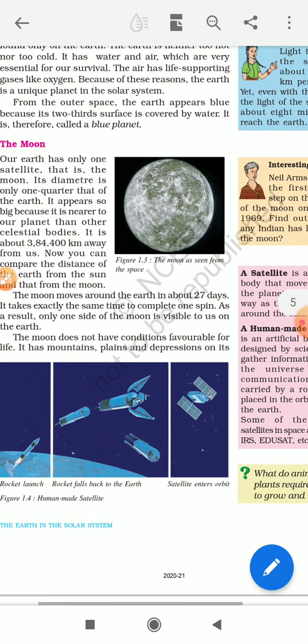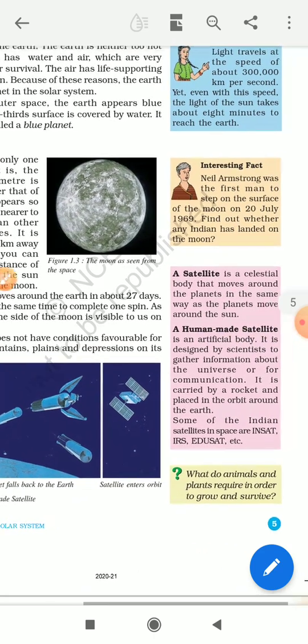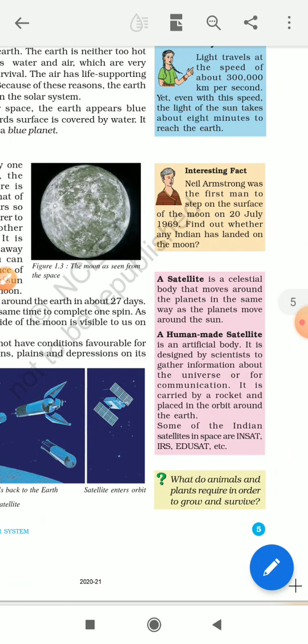They are carried by rockets and placed in orbit around the Earth. Some of the Indian satellites in space are INSAT, IRS, EduSat, etc.